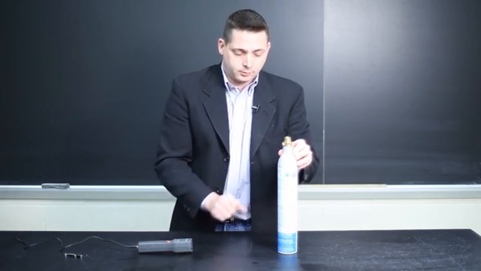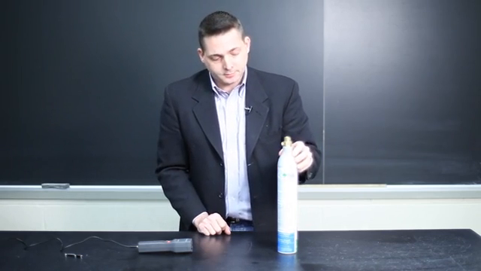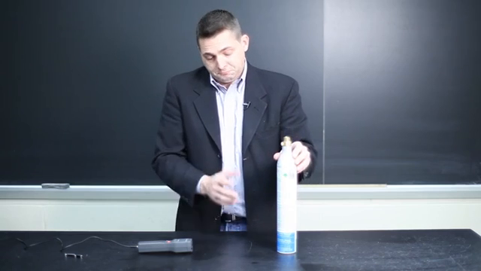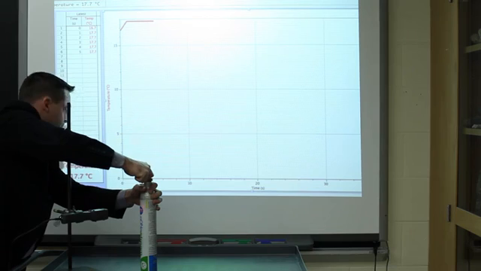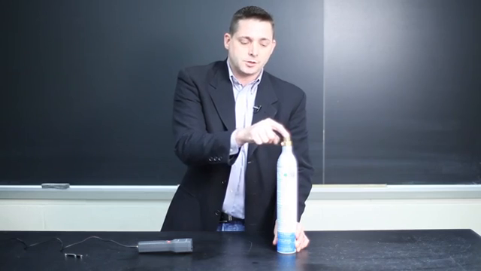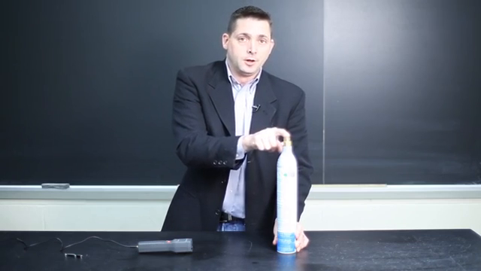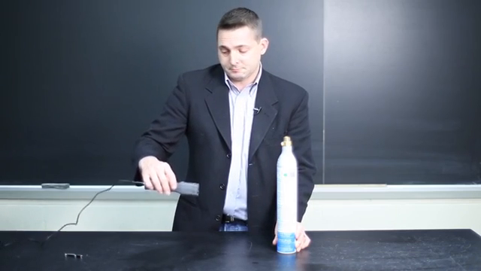With a lot of molecules interacting and moving around inside the cylinder, the temperature is relatively high. As we lower the pressure and remove some of the molecules from the cylinder, because we will have fewer molecules, the average kinetic energy will decrease, and we should see a decrease in temperature of the cylinder. To measure the temperature, we'll be using an infrared sensor hooked up to a simple graphing program.